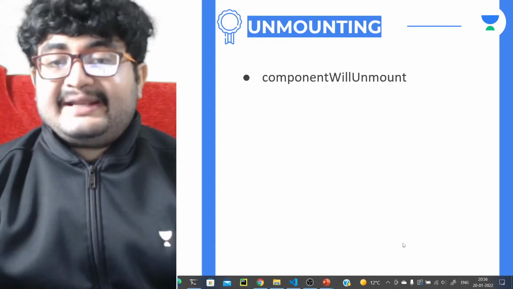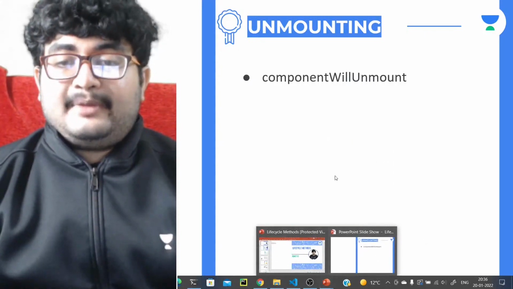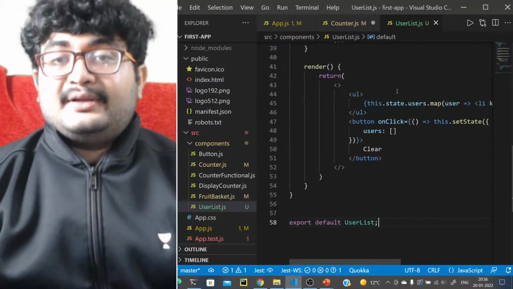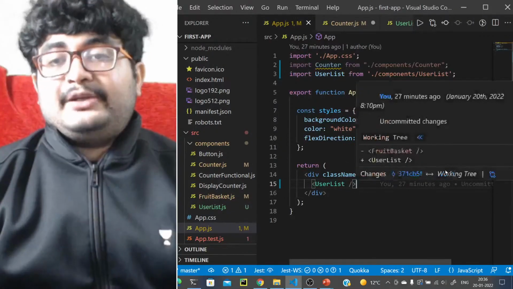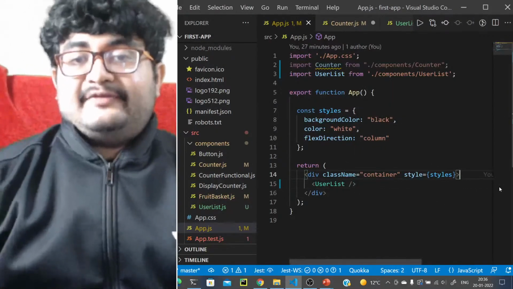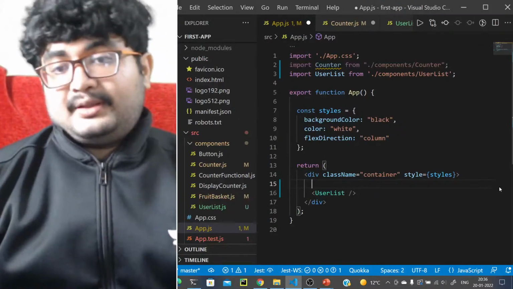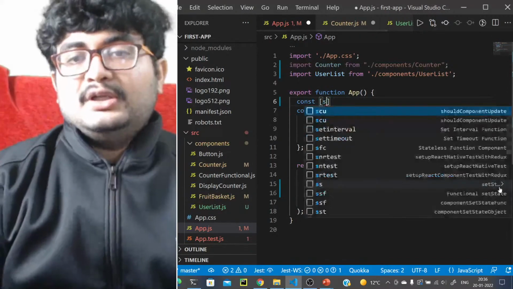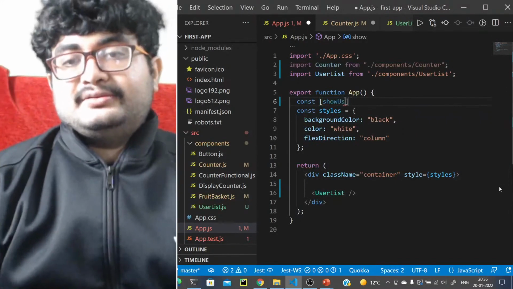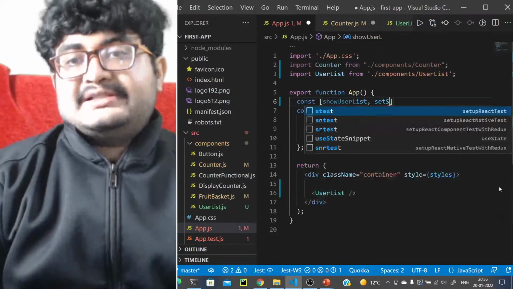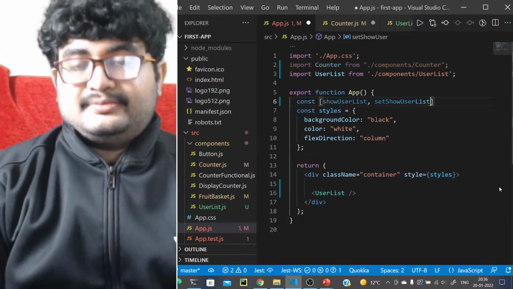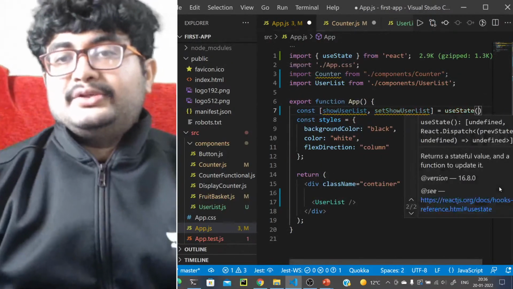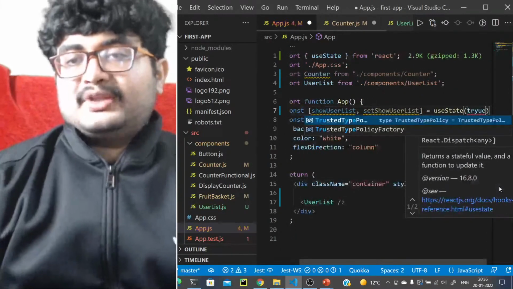So we will have to make an unmount call. Let's go back to this part. Okay, we have this in app.js. What we'll do is we'll make this a conditional thing, right? So we'll add a state here, showUserList. Let's say showUserList equals useState, and initially it's true.